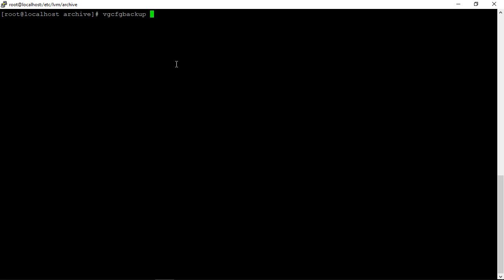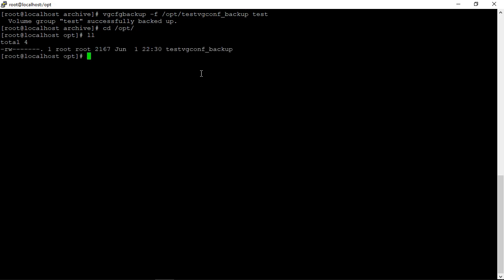Now let's see how we can take a backup into a different directory with a different name. vgcfgbackup -f. This option is to specify a file name and a location. So let's say I put the location /opt and the file name is testvg.conf, then a space, specify the volume group name, enter. Test successfully backed up. Let's go to /opt. The file is available. So this is how you can take a configuration backup in a different folder and with a different name.